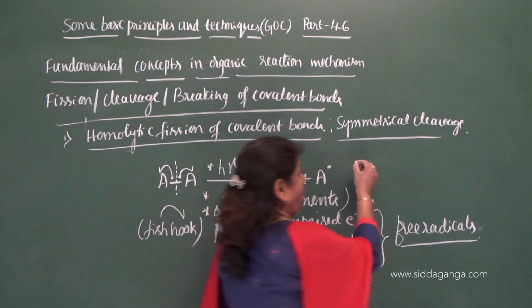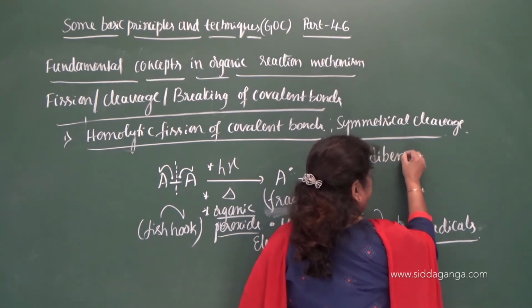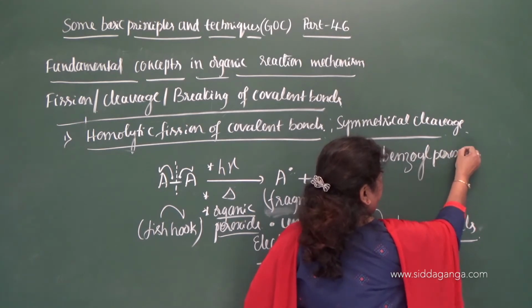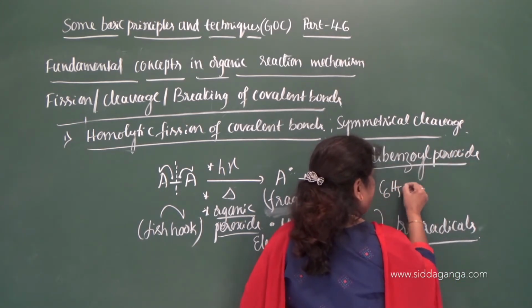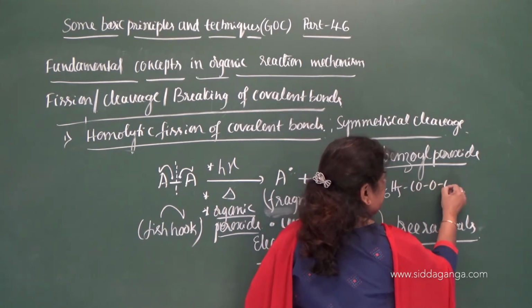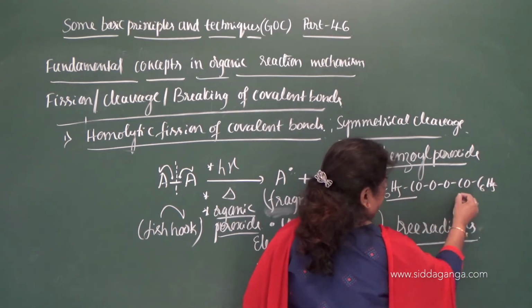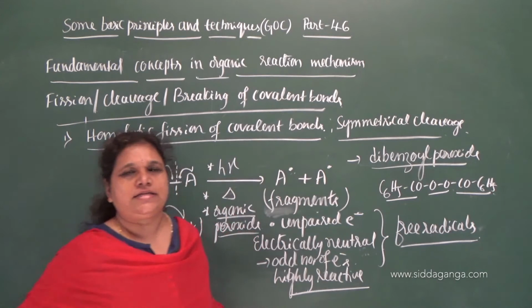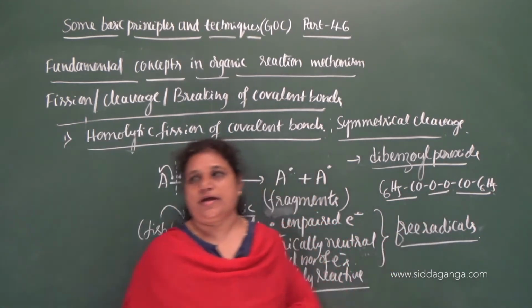One example of an organic peroxide is dibenzoyl peroxide. This is benzoyl, correct? Dibenzoyl peroxide. The O to O linkage is called the peroxide linkage. Dibenzoyl peroxide as a medium.